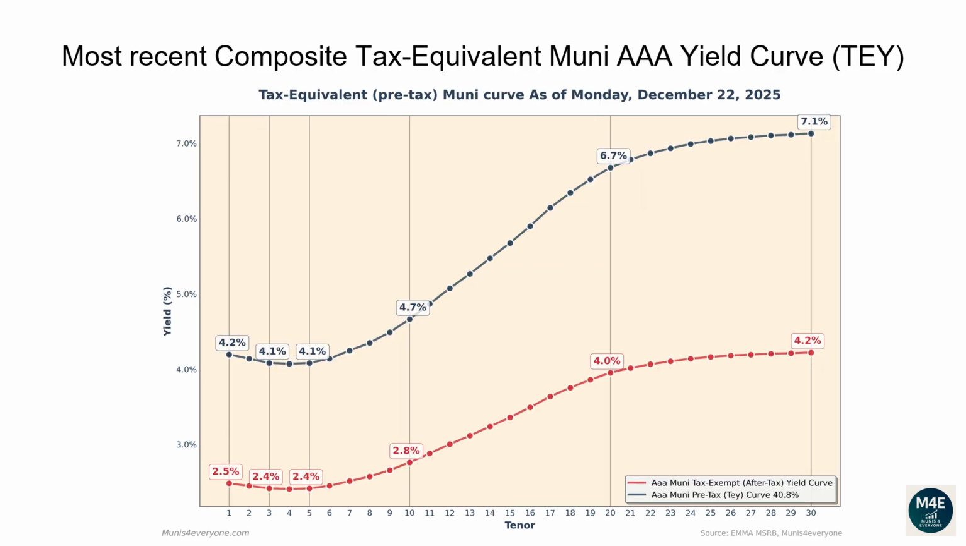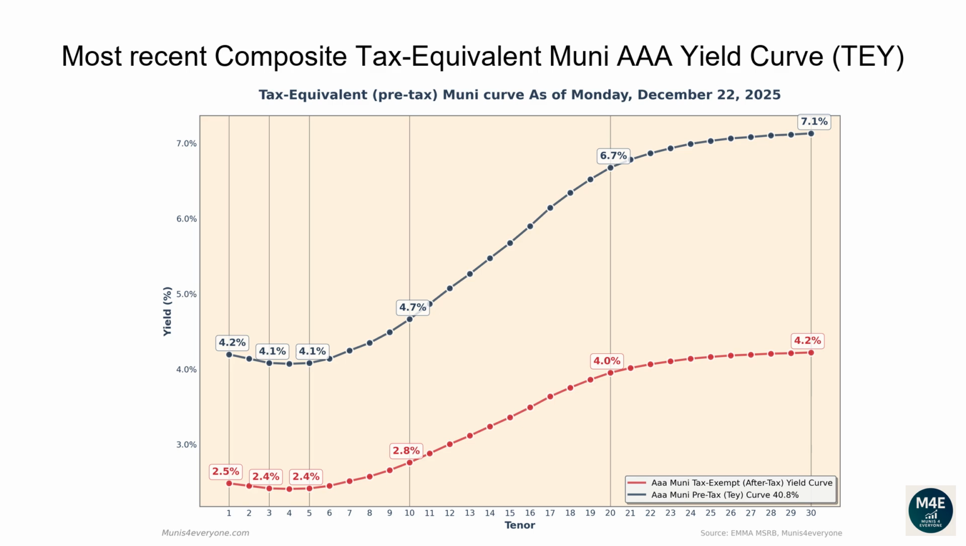Let's now go over the most recent composite tax-equivalent Muni AAA yield curve. The following graph shows, in red, the tax-exempt after-tax Muni yield curve, versus in blue its tax-equivalent pre-tax version, assuming a 40.8% top tax bracket, as of December 22, 2025. Why would you care to see the tax-equivalent version of the Muni yield curve? More on this later. Let's first go over the pre-tax, aka tax-equivalent yield curve.